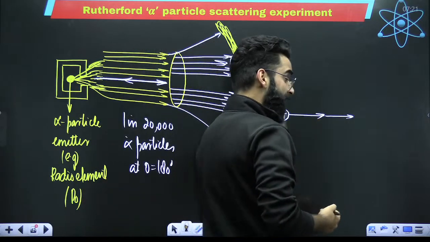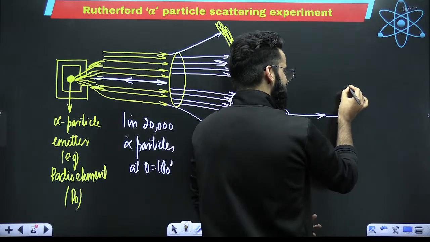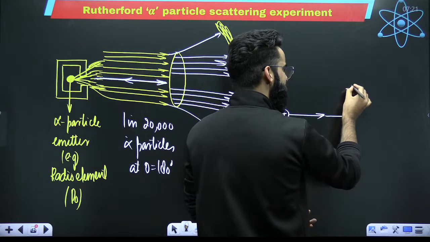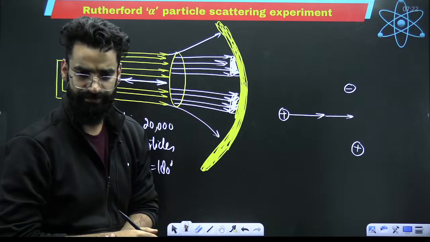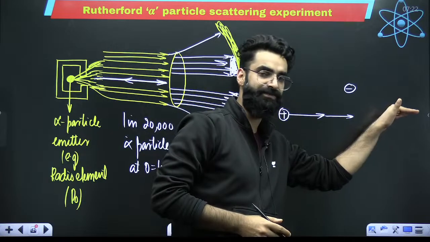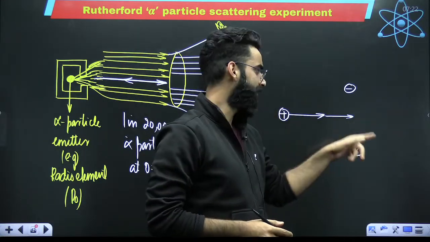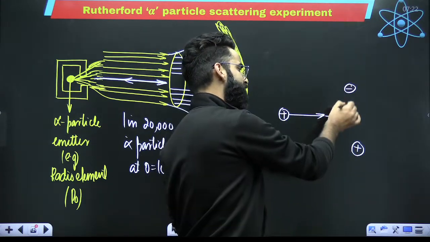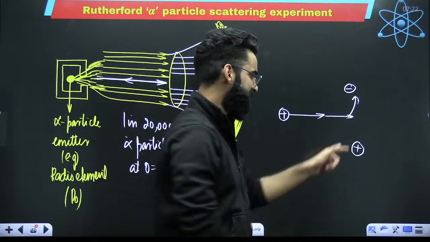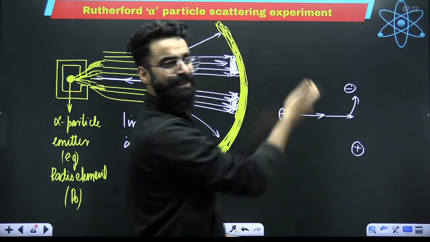If on the way it finds some charged particles, let's say a negatively charged particle is here and a positively charged particle is here. Imagine the alpha particle is moving in this direction. On the way, this alpha particle finds negative charge and positive charge. Can you see this negative charge will try to attract it towards itself? This positive charge will repel the alpha particle.